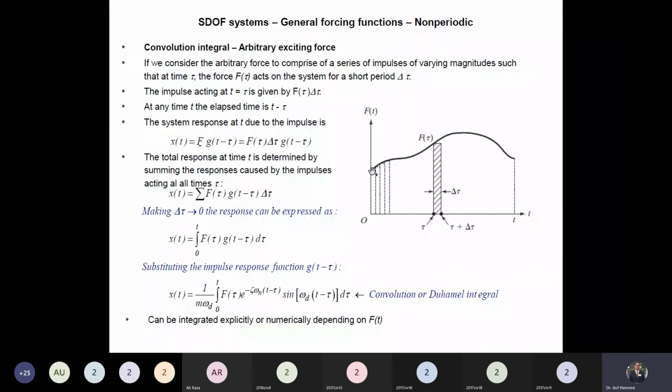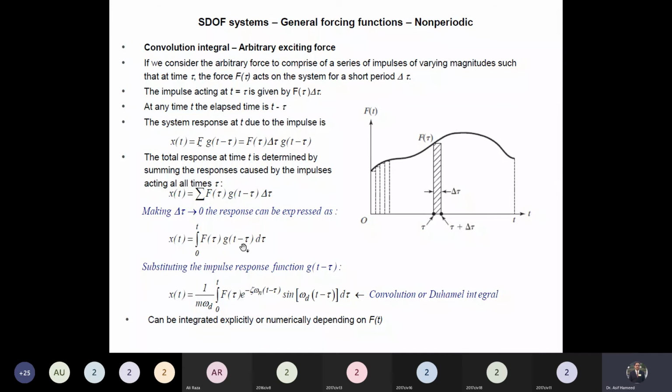That will be the total response. Either we can sum up, or we can integrate over the time 0 to t. So this is the integral to find the responses because of all the impulses.